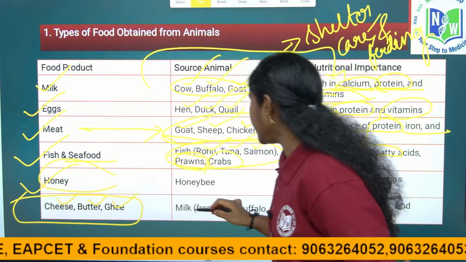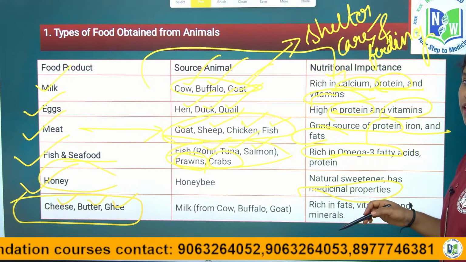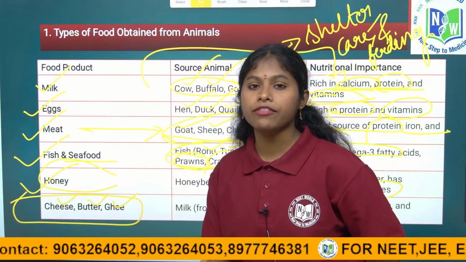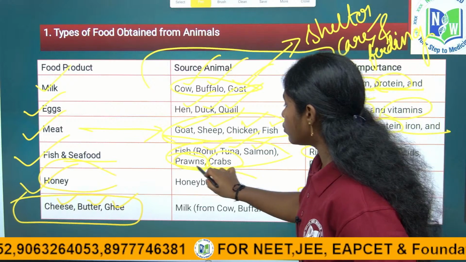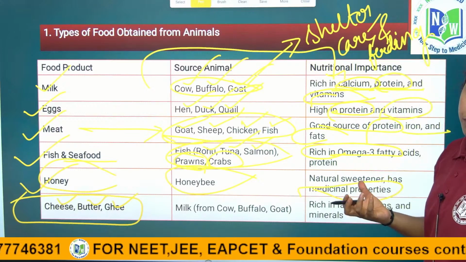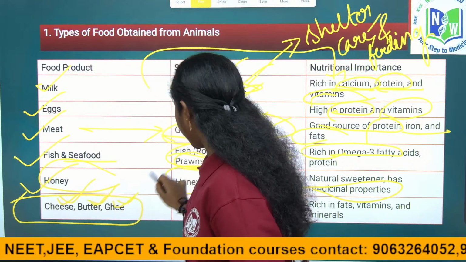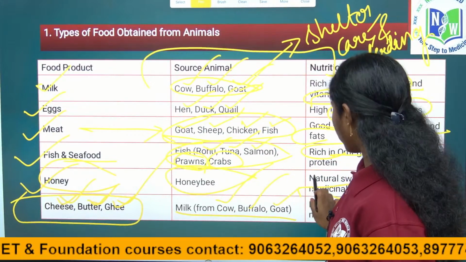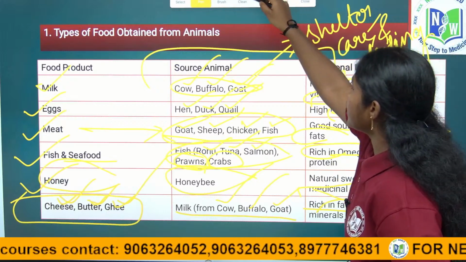And coming to honey, it has so many medicinal properties, and we take it as a natural remedy, as for cough relief, we depend on honey. It is a natural sweetener available through the honey bee. Honey bees collect nectar from flowers, and thereby we get honey, right children? And milk based products like cheese, butter, ghee, from either the cow, buffalo or goat, are also rich in fats, vitamins, minerals and especially calcium, right children?